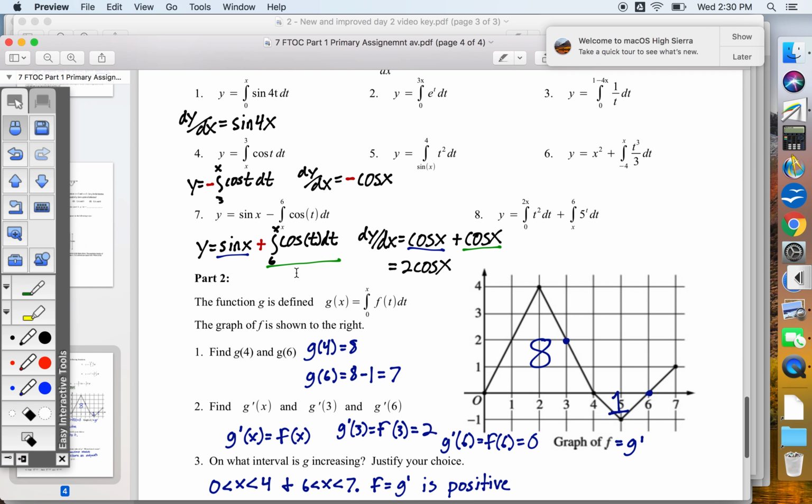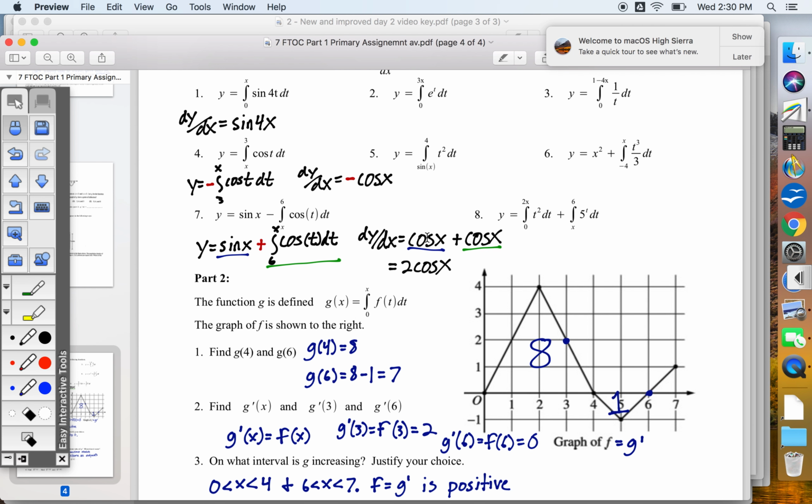And then our last one right here, I'm going to highlight. So first we're going to rewrite x to 6 feels backwards. So instead of calling it minus, let's call it plus. Let's change the sign, use the flip property, and that makes it go 6 to x. And now we're just going to take the derivative of this. The first term is normal calculus, so the derivative of sine x is not complicated. The derivative of sine x is cosine x.